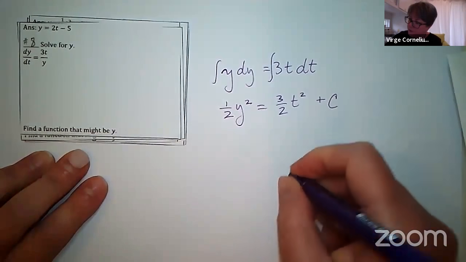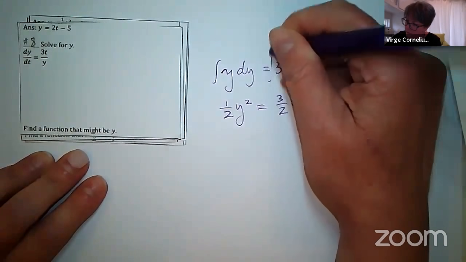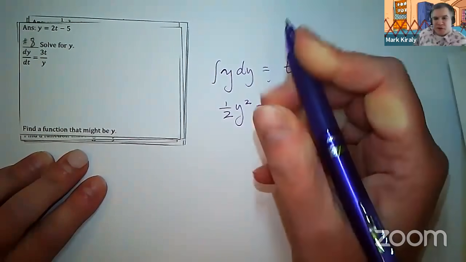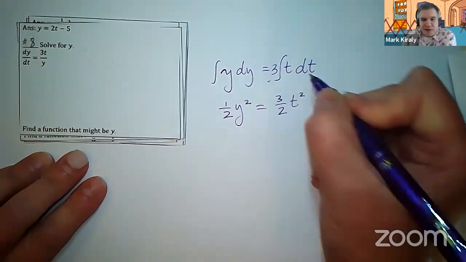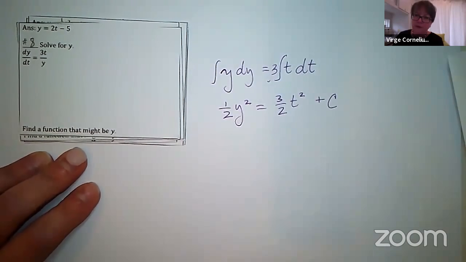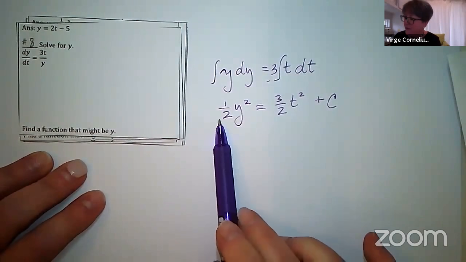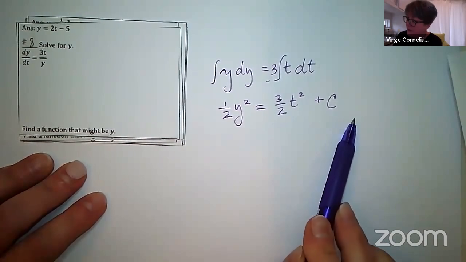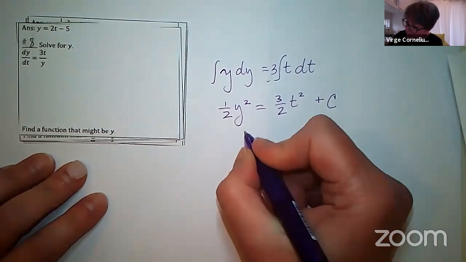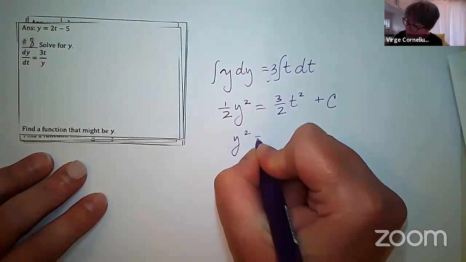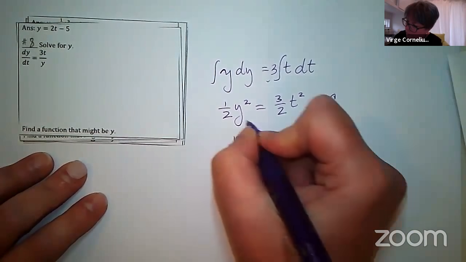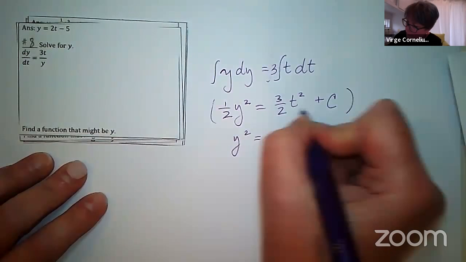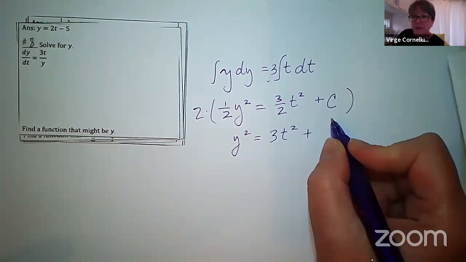Oh, Mark, this is one where it would have been nice to throw this 3 outside of the integral. Well, we can actually cover it here when you get rid of that half on the right as well. Yeah, Mark loves doing this. So if I multiply both sides by 2, and now I really do have to solve for y, I end up with y squared is equal to t squared plus 2 times c.